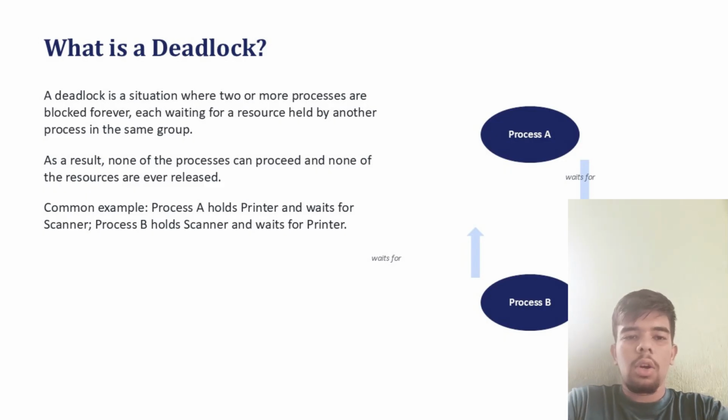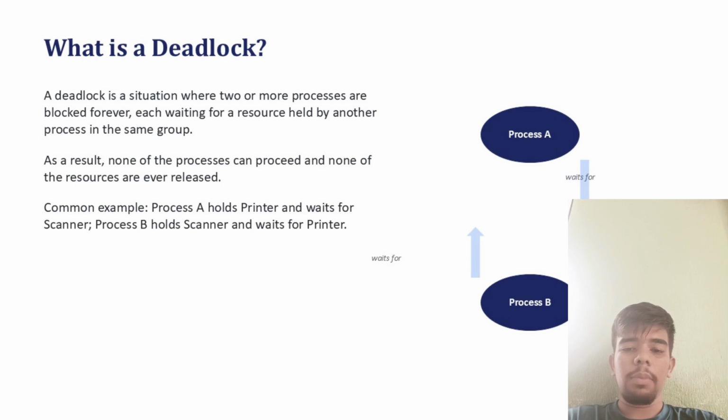So what is deadlock? Deadlock is a situation where two or more processes are blocked forever, each waiting for resources held by another process in the same group. As a result, none of the processes can proceed and none of the resources are ever released. A common example is process A holds the printer and waits for the scanner, while process B holds the scanner and waits for the printer.